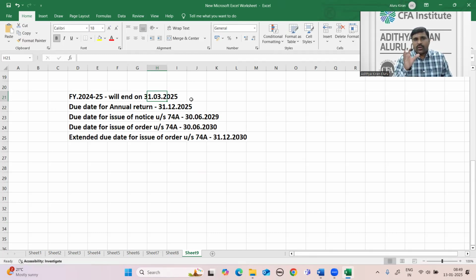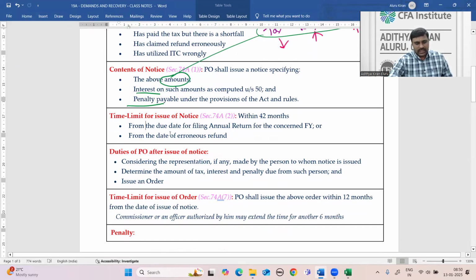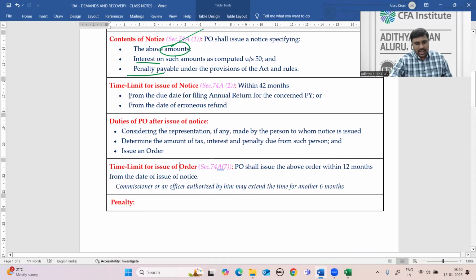Verify the underlying facts completely, and then decide whether it is an intentional mistake or an unintentional mistake. Earlier, the time limit was less. Now there is abundant time. You means proper authorities or tax authorities. They can verify the relevant facts and then decide whether it is an intentional or unintentional mistake. In total, after the end of the financial year, within 5.5 years, at any time you may get an order. These are the time limits for issue of notice and issue of order.